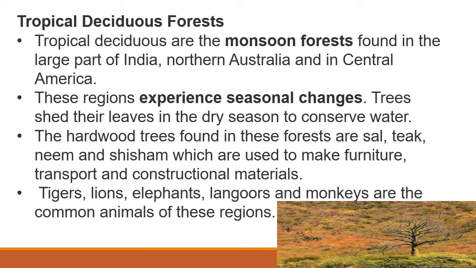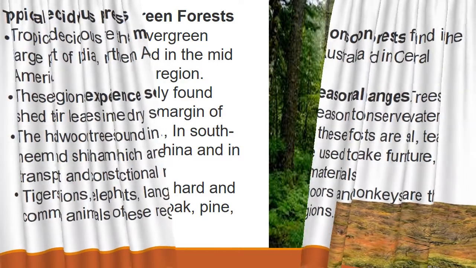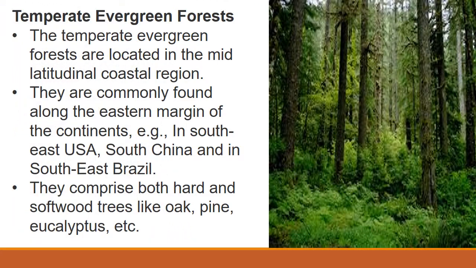So tropical deciduous forests are also called monsoon forests. Here seasonal change is there. Because of that, trees shed their leaves during the dry season. Next, temperate evergreen forest. Temperate evergreen forest we can find in the mid-latitude coastal regions, like in southeast USA, South China and southeast Brazil. They comprise both hard and soft trees like oak, pine, eucalyptus, etc.